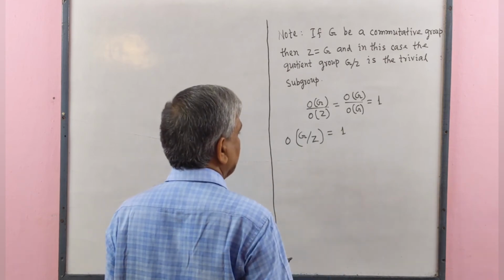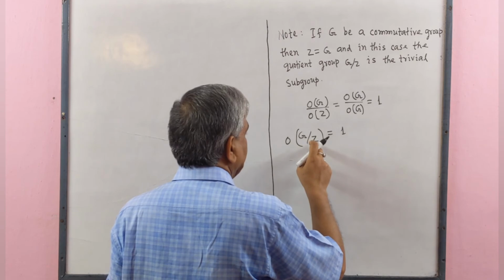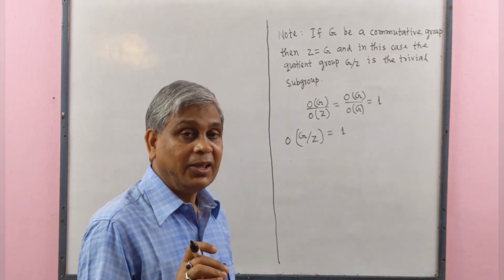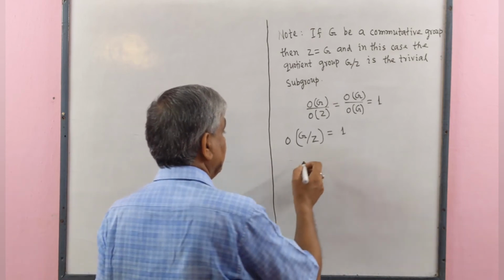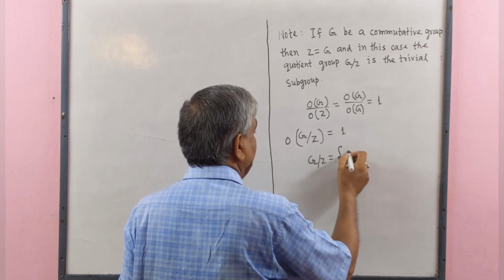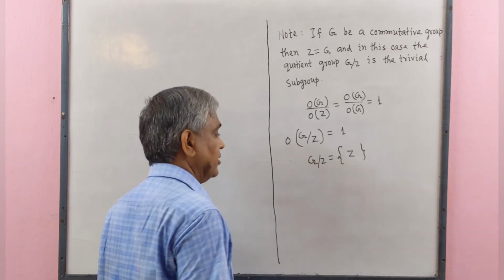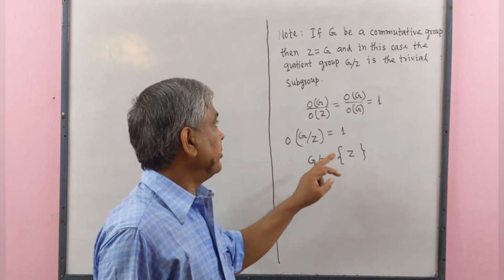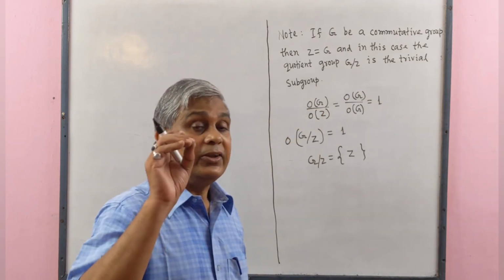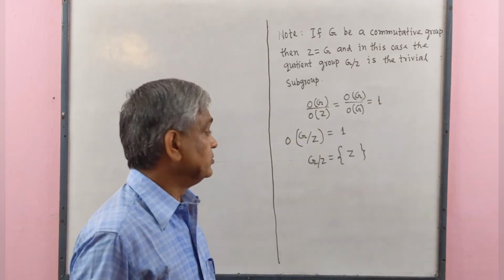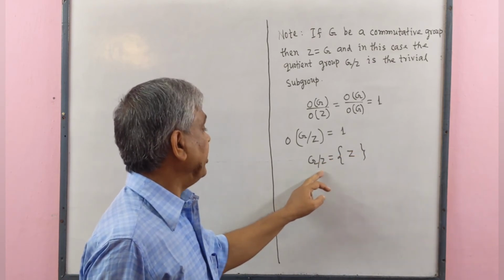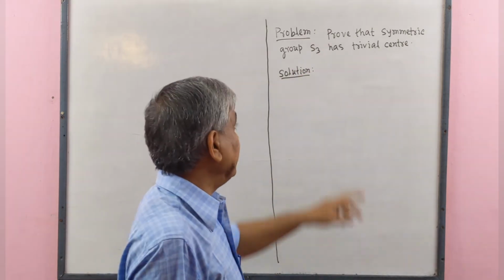And this means G by Z contains only a single element, that is the identity element of G by Z. That means the quotient group G by Z is the trivial subgroup, because Z is the identity element of G by Z. Now we solve the next problem.